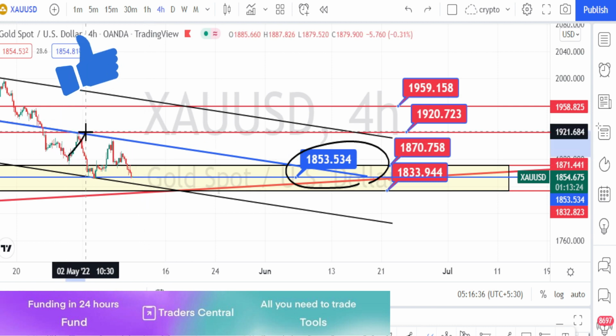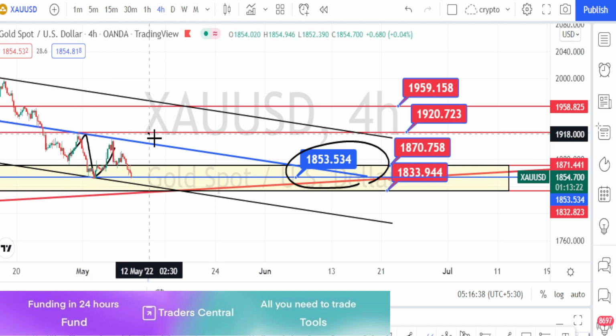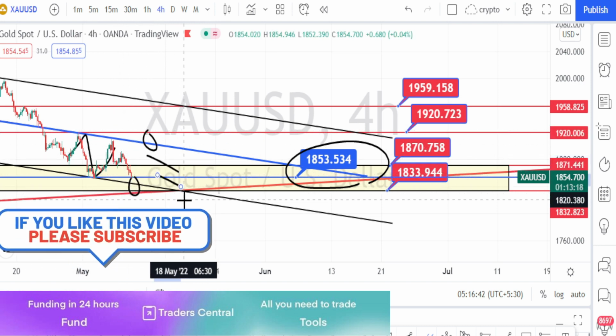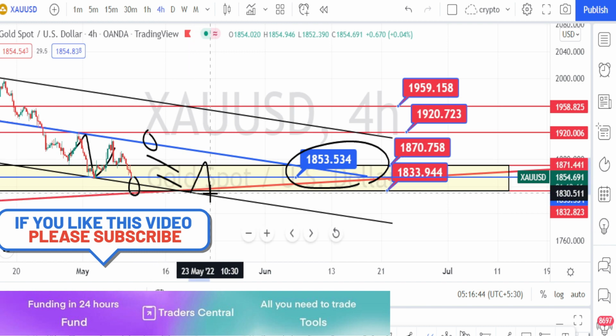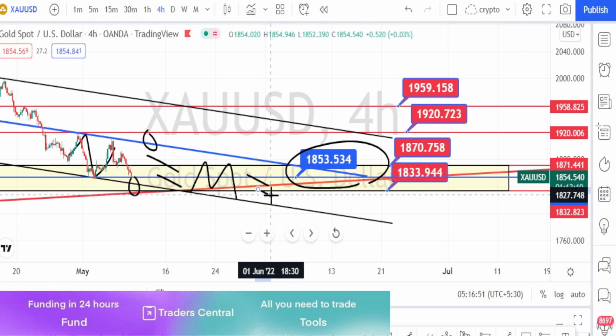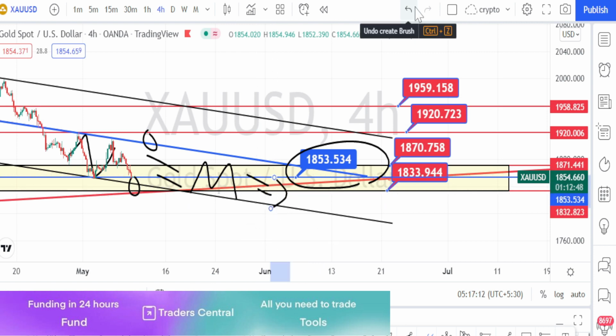So currently the price action is trading between this resistance line and support line from the bearish channel pattern. As long as the price action doesn't break this bearish channel pattern, we can expect the downtrend to continue in 4 hours time frame. Let us do the analysis in hourly time frame.